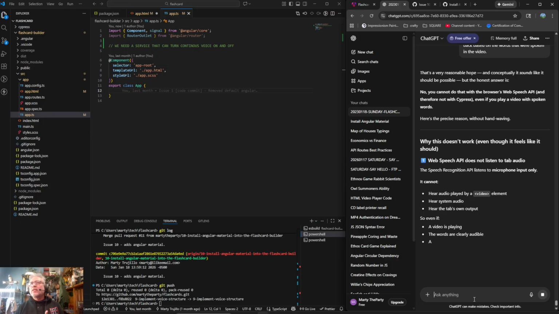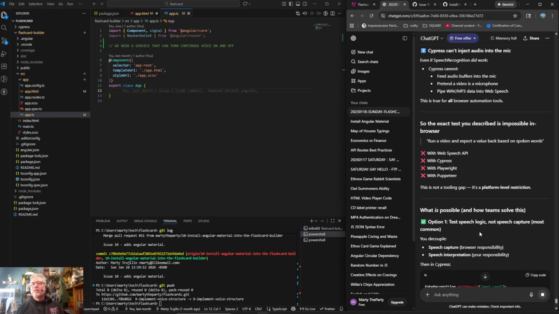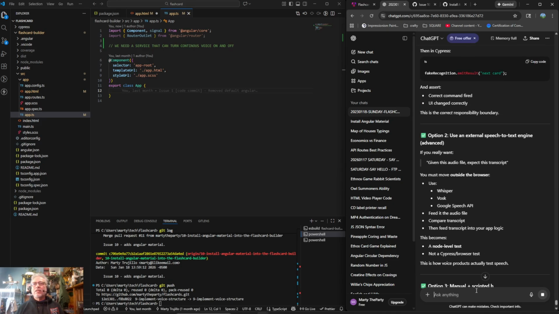But the honest answer is no, you cannot do that with the browsers. This sucks. Okay, that's a bummer. So it looks like I'm going to have to manage this manually.